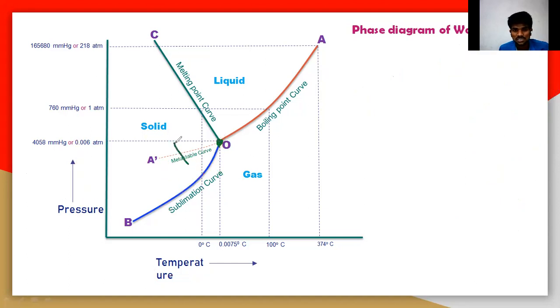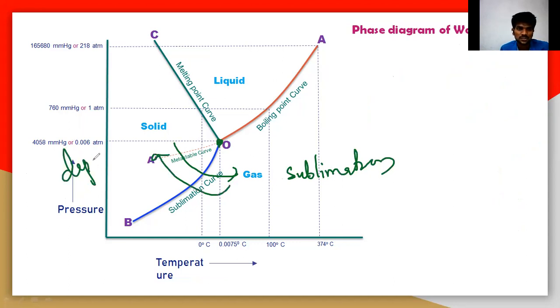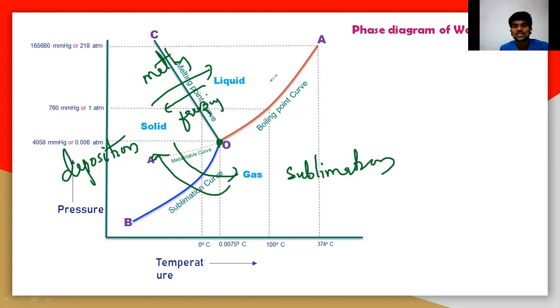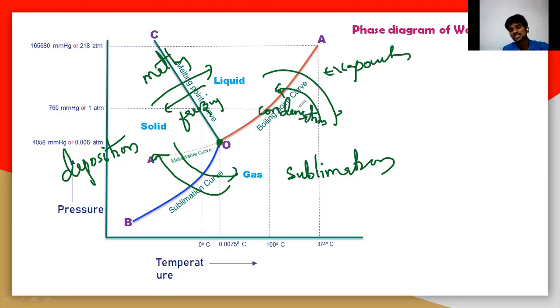The conversion of solid to gas is called sublimation, and gas to solid is called deposition. Solid to liquid is called melting, and liquid to solid is called freezing. You should remember these processes. Liquid to gas is called evaporation, and gas to liquid is called condensation. This process also you should remember.